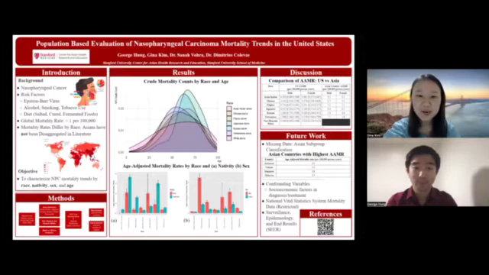And we'll be presenting on our project, Population-Based Evaluation of Nasopharyngeal Carcinoma Mortality Trends in the United States. Nasopharyngeal carcinoma, NPC for short, is a type of cancer that occurs in the nasopharynx, located just behind the nose and above the back of the mouth. It is prominently caused by the Epstein-Barr virus, although genetics, alcohol, smoking, and certain diets are additional known risk factors